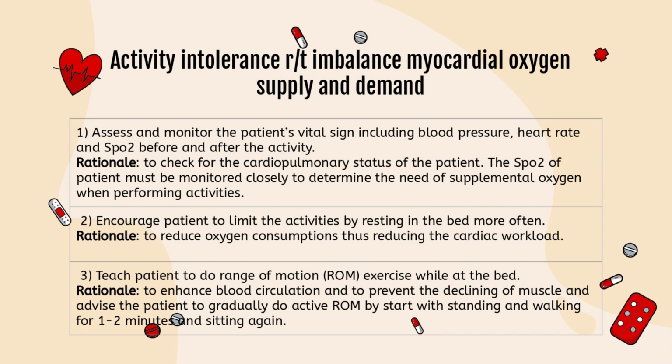Second, encourage the patient to limit activities by resting in bed more often to reduce oxygen consumption, thus reducing the cardiac load. Third, teach the patient to do range of motion exercises while in bed to enhance blood circulation and to prevent muscle wasting, and advise the patient to gradually do active range of motion by starting with standing and walking for 1 to 2 minutes and sitting again.